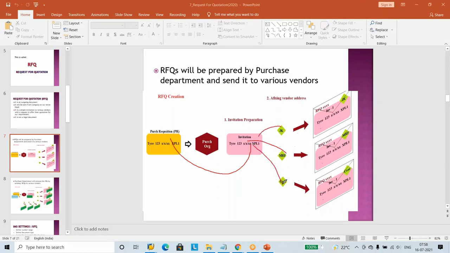This is the way one requirement, one PR we typed, and we pushed it to the 3 vendors. Here, are you not observing any problem? One problem you are observing. Already in the factory, one typist sat and created this PR. What you want, how much you want, when you want, where you want, he typed. Now SAP asks, why does one more typist have to sit here? Why again the same thing, what you want, how much, when, where, why does he have to type again?